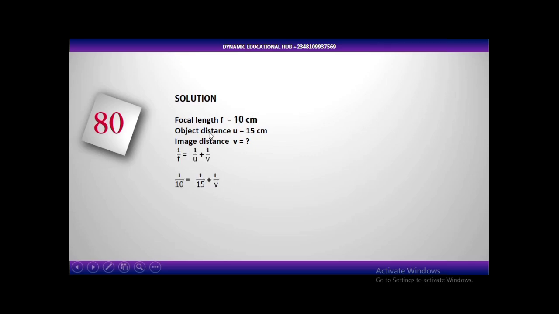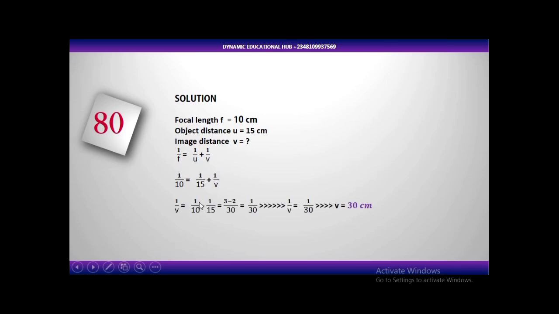Focal length f is 10 cm, object distance u is 15 cm. Then the image distance, which they asked us, we don't know it, v. Using the lens formula, it's still the same as the mirror formula: 1 over f is equal to 1 over u plus 1 over v. And for a convex lens, the focal length is positive. So we have 1 over 10 is equal to 1 over 15 plus 1 over v.